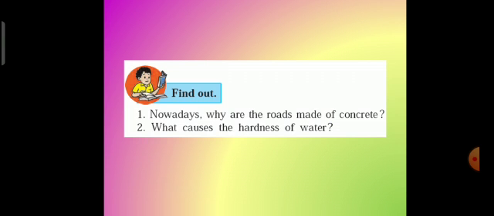Can you think about it? The roads are made from concrete because it is a solid slab-like structure which has more durability as compared to any other material, and so concrete roads are more preferable.